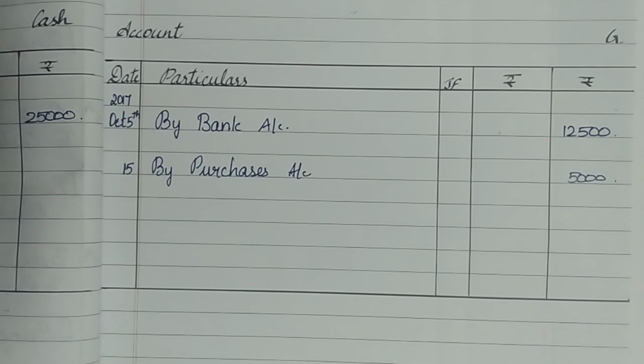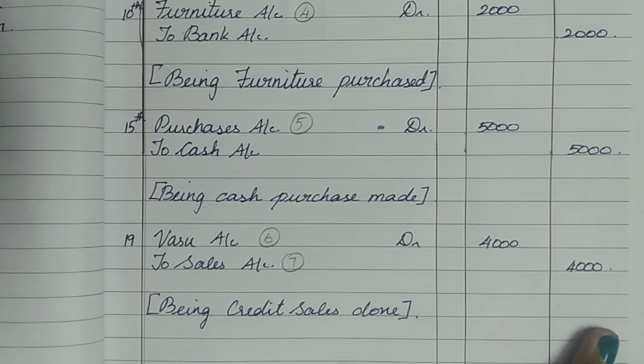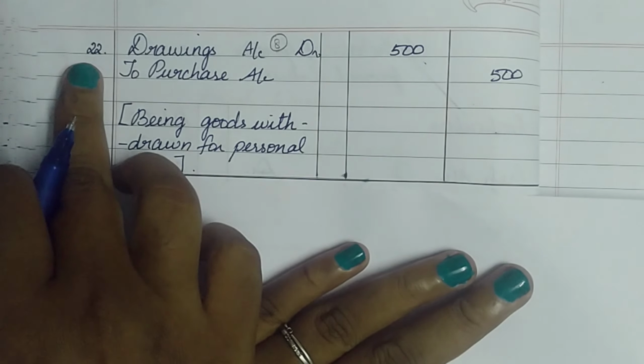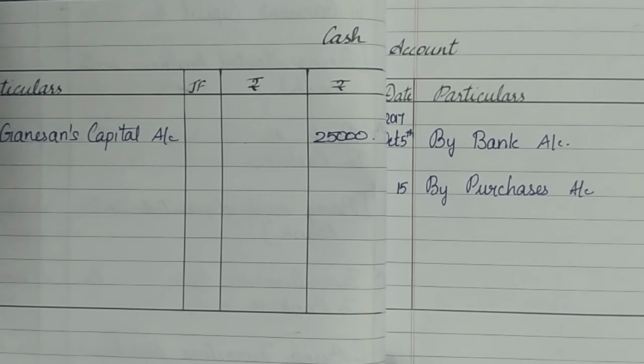So next, let's move to the journal entries now. After the 15th, on 19th, I do not have cash in it. So I'm going to move to the next entry. The next journal entry on the 22nd also doesn't have cash account. So with that, the cash account entries are over. So let's go to the ledger and balance them.